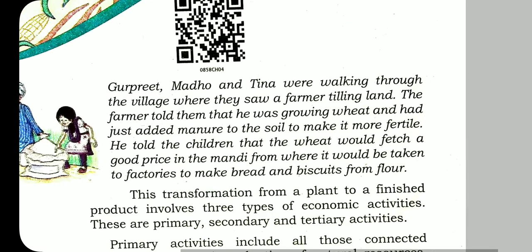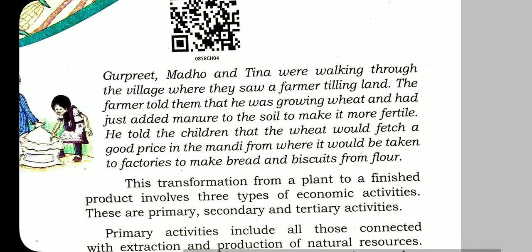This is a short story about Gurpreet, Madhu and Tina. They are walking through the village, and while walking they saw a farmer tilling the land. They asked the farmer what he was doing.